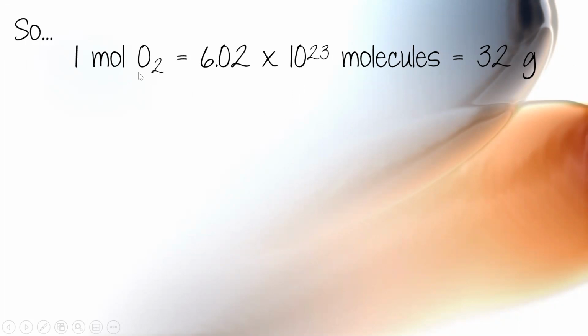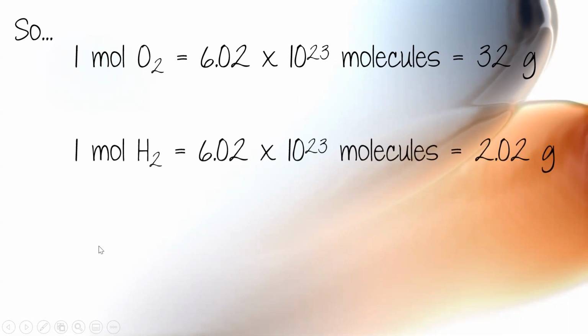Once again, 1 mole is always equivalent to 6.02 times 10 to the 23rd, and 1 mole of oxygen is also equal to 32 grams of oxygen.